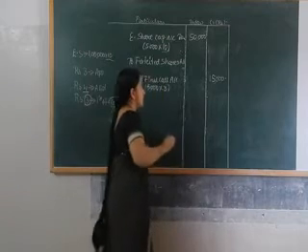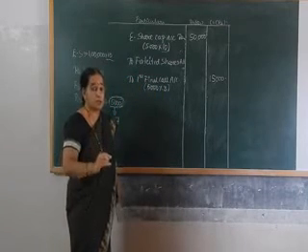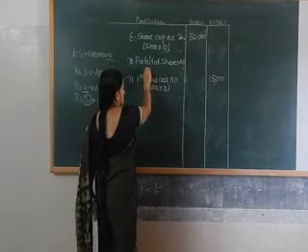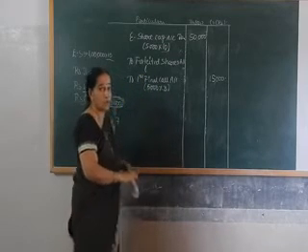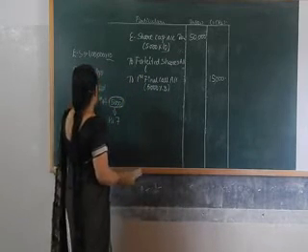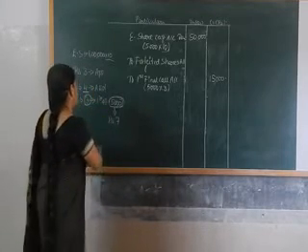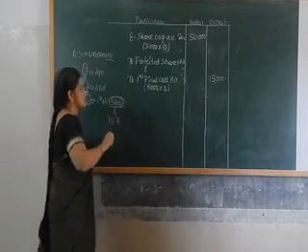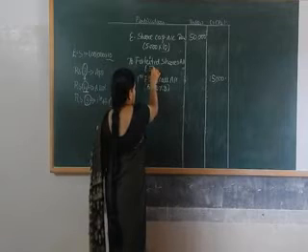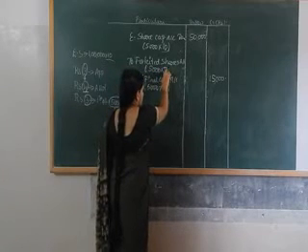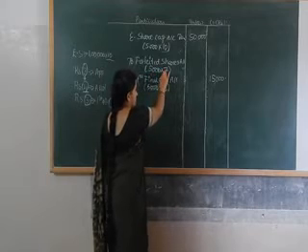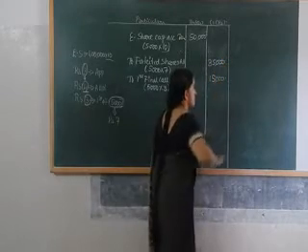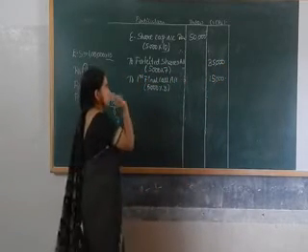Now, the amount received from the first shareholder will be credited to forfeited shares account. What is the amount received from the first shareholder? First and final call is not received, so they have received application money and allotment money, 3 plus 4, that is 7. That means the amount received from the first shareholder is 7 rupees per share. So 5,000 into 7, that is 35,000. 35,000 will be credited to forfeited shares account.